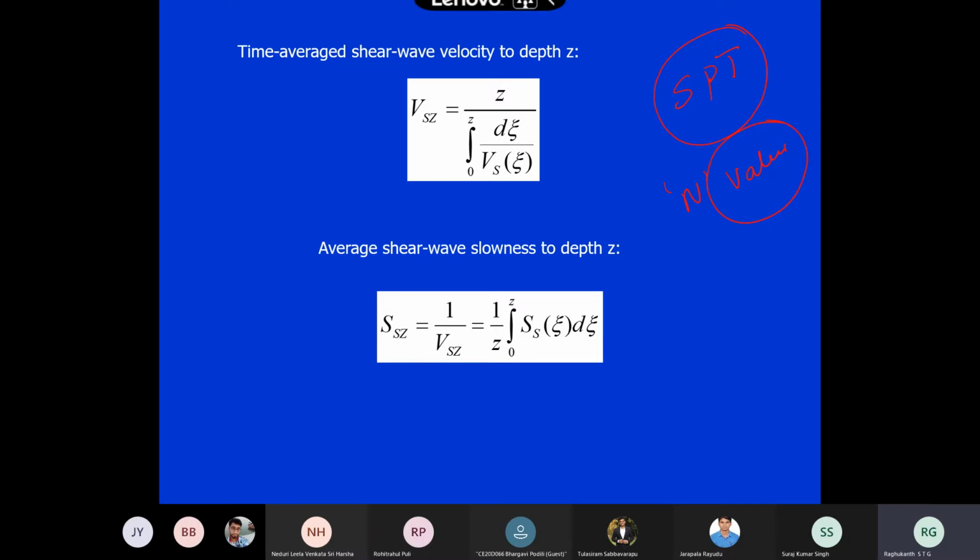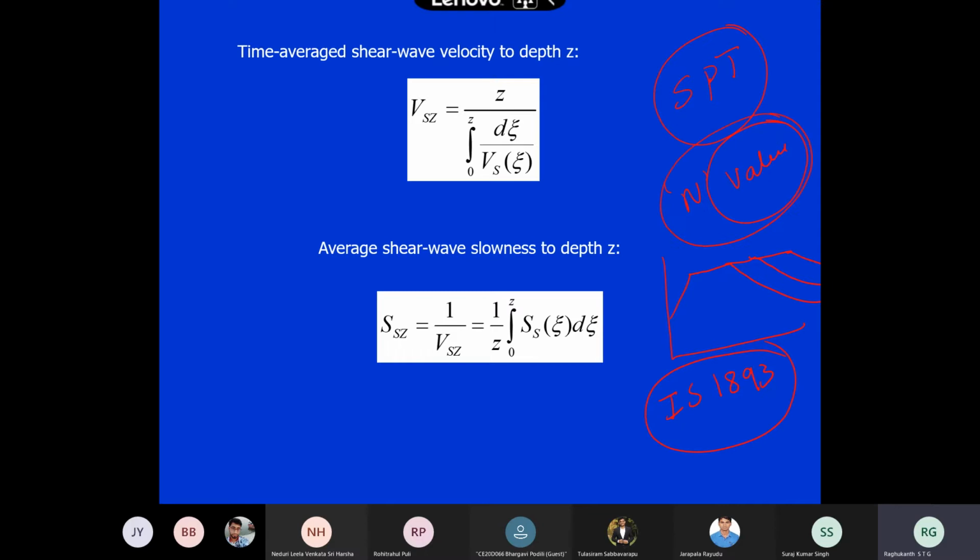You remember the response spectra, whatever you see in our IS code. Then some other soils, type 2, type 3 soil, it is like this. This is how our IS code, IS 1893, characterizes soil: hard soil, stiff soil, type 1, type 2, type 3. But you remember, right? That classification comes from the N value only.